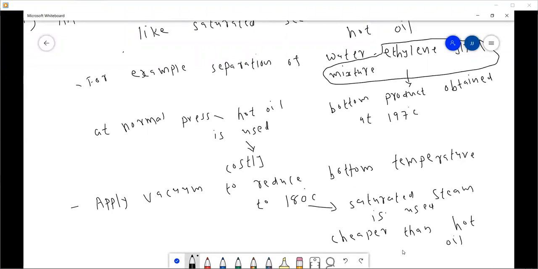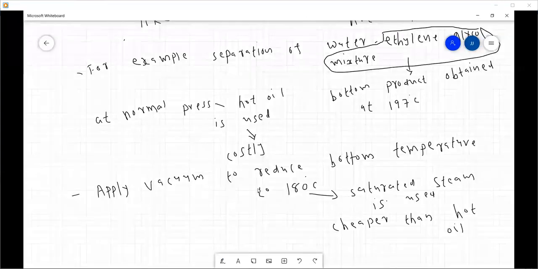So by applying this vacuum, we allow the use of a more economical heating medium. This saturated steam is cheaper than hot oil. This is again an advantage of using vacuum distillation.